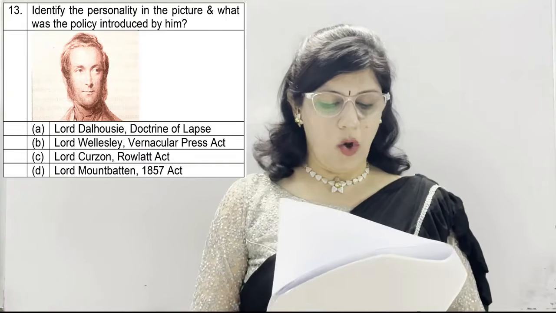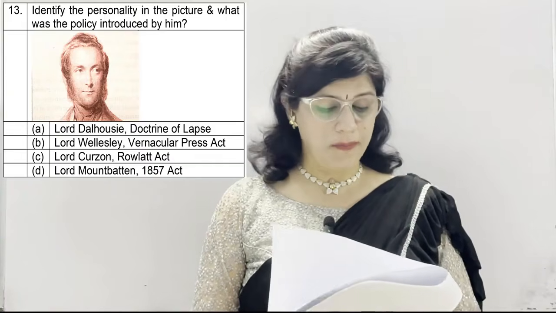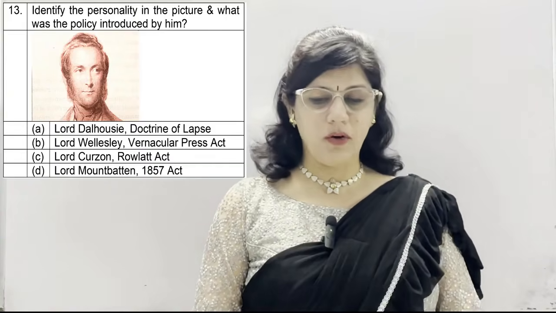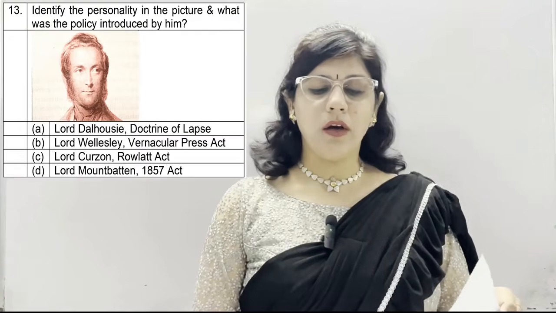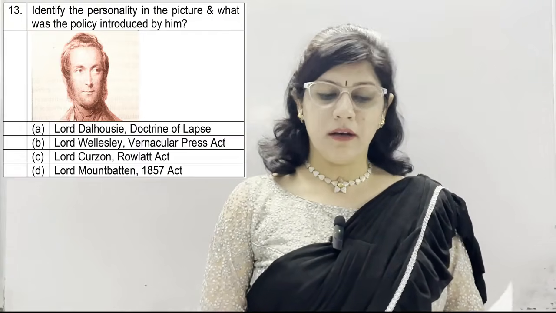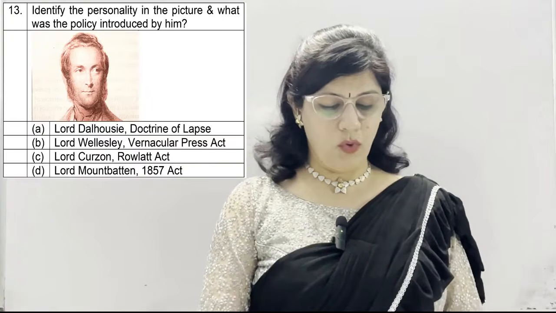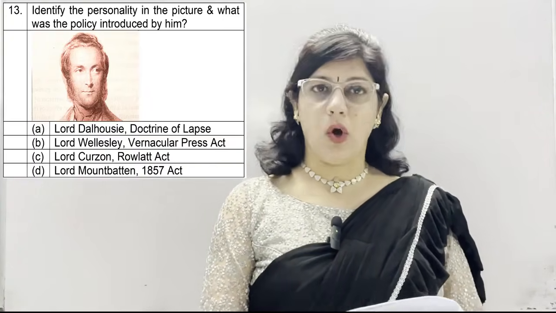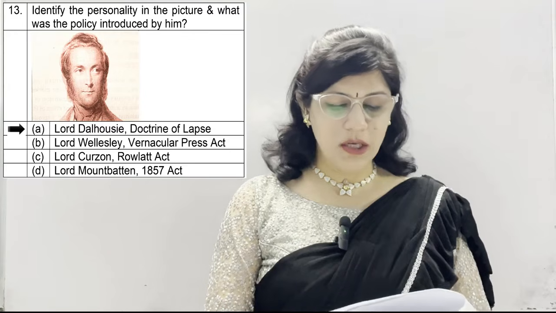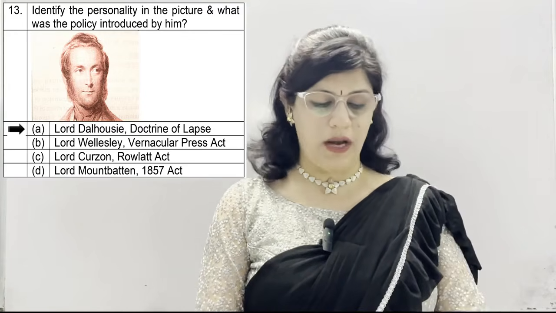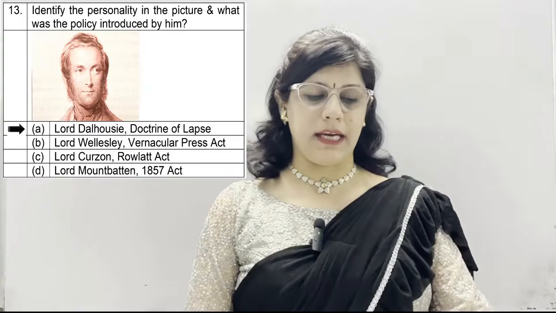Options given are A. Lord Dalhousie, Doctrine of Lapse, B. Lord Wellesley, Vernacular Press Act, C. Lord Curzon, Rollick Act, and D. Lord Mountbatten, 1857 Act. And we know the personality in this picture is Lord Dalhousie and the policy introduced by him is Doctrine of Lapse. So option number A is correct.